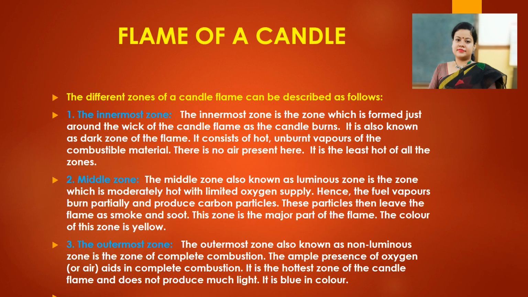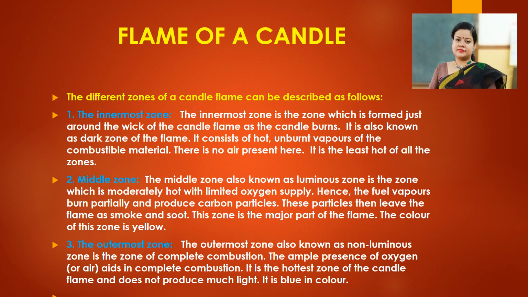The different zones of a candle flame can be described as follows. The innermost zone is the zone which is formed just around the wick of the candle as the candle burns. It is also known as the dark zone of the flame.